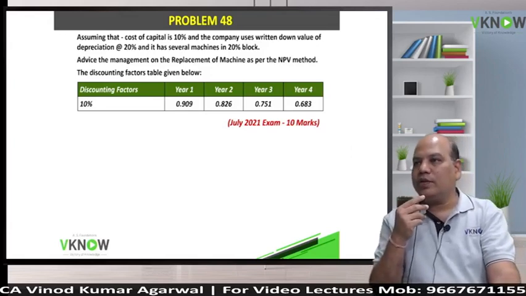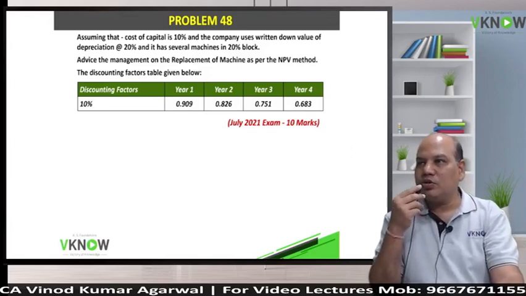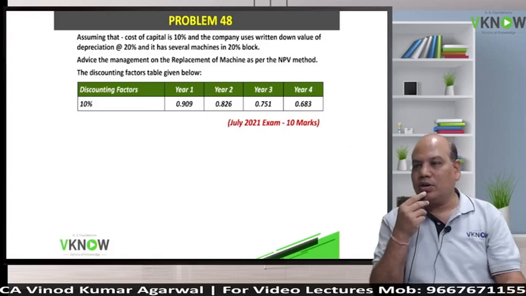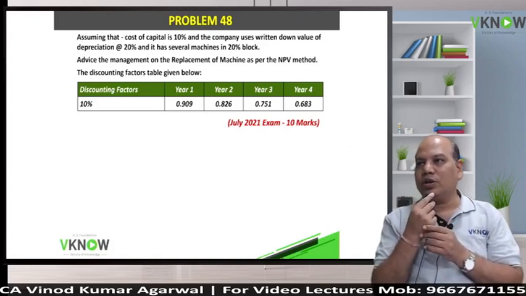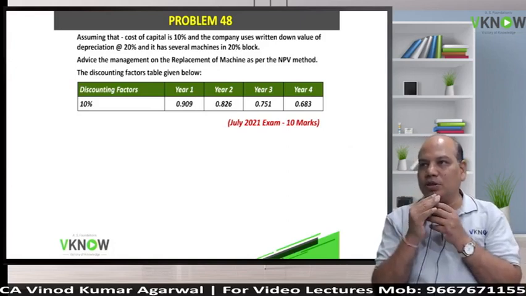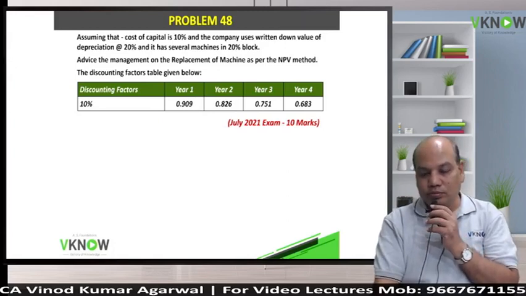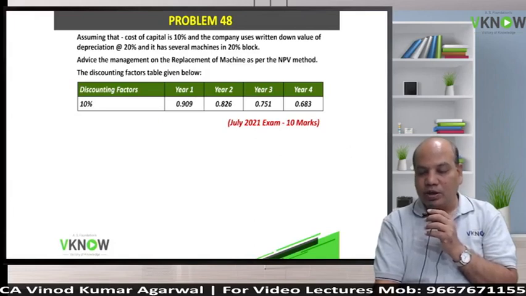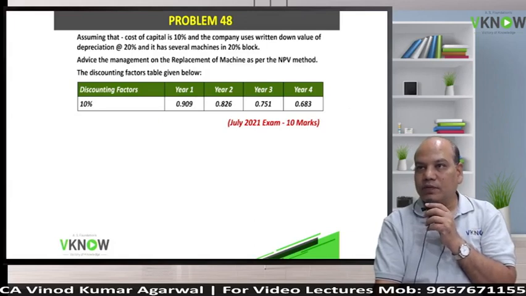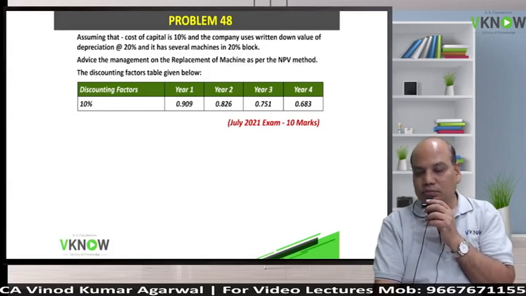Sale of old asset reduces the block, purchase of new asset increases the block. So the impact on the block is the difference between the purchase price of new and the sale price of old. Advise the management on the replacement as per NPV method. When they specify the method, you have to follow that.